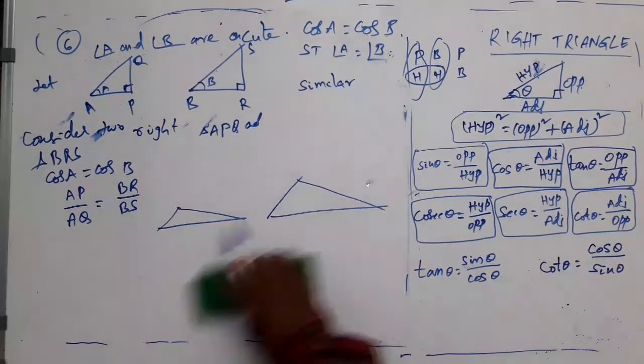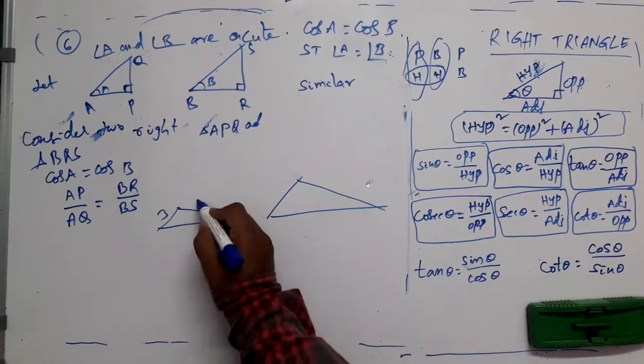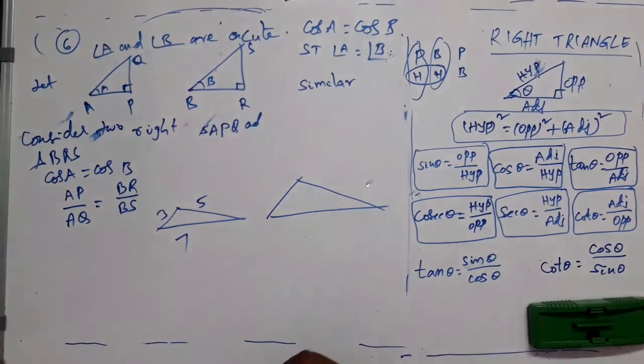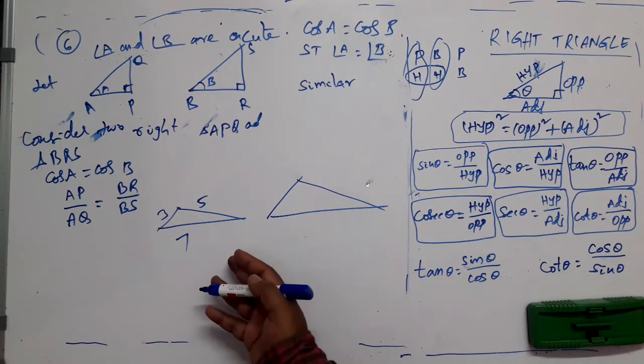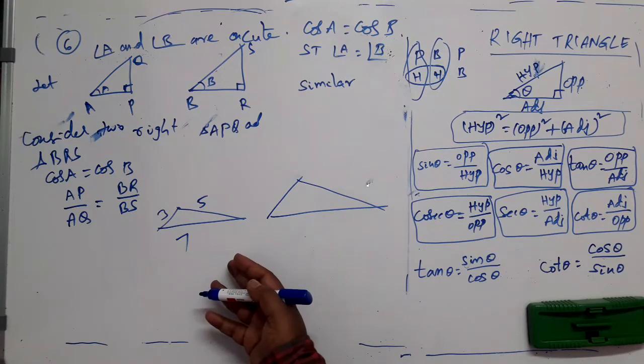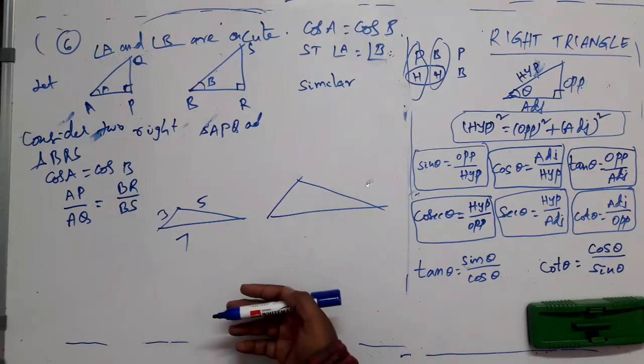Let us discuss briefly. Let us say this is a triangle with sides 3, 5, 7. Is it possible? Can you have such a triangle? Yes, that is possible. How can you decide whether this is possible or not?